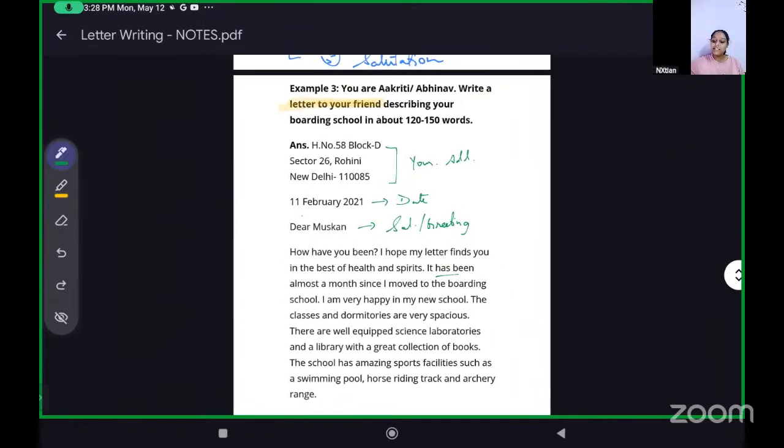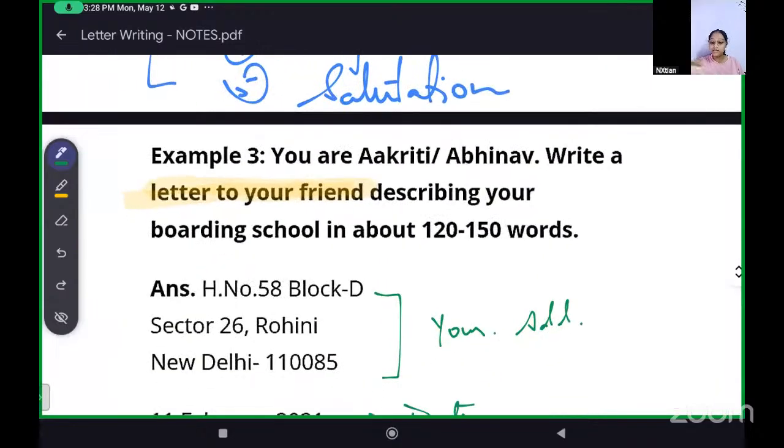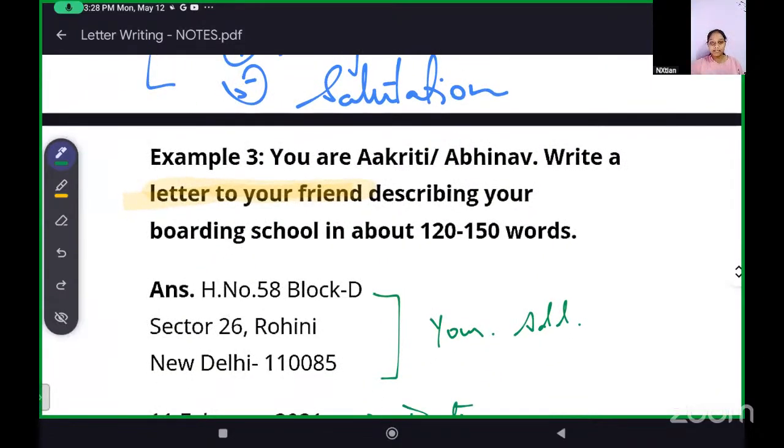In the question, take a look at the question. Yes, Edric, Akriti is a girl name and Abhinav is a boy name. If you're a girl, you can write Akriti, and if you're a boy, you can write Abhinav only. Yes, that is right, Edric, absolutely. When two names are given to you, one may be a boy name, one may be a girl name. So if Megan is writing, she can write Akriti. When Edric and Amaze are writing, they can write Abhinav. Okay?